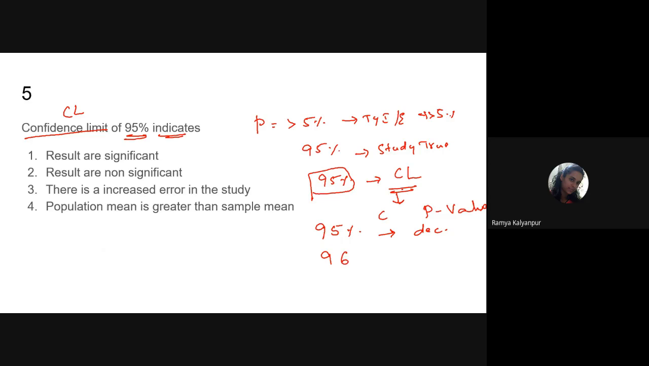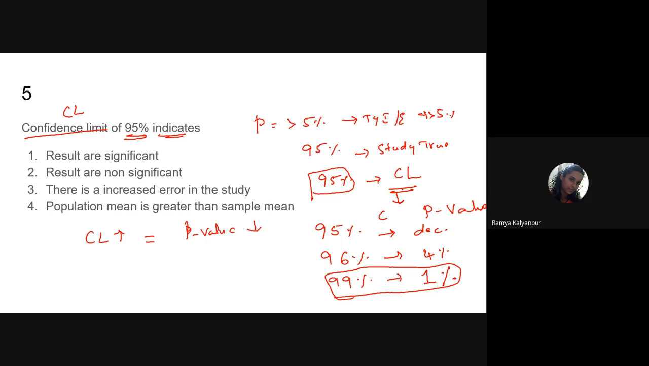For example, my confidence limit is 96%. Now that means what? How much is the chance of committing mistakes, Smriti? 4%. So that means my p value is less than 4%. If my confidence limit is 99%, that means my chances of committing mistake is only 1%. So as the confidence limit value increases, the p value will decrease. So this is a rule for any statistical results to be significant.